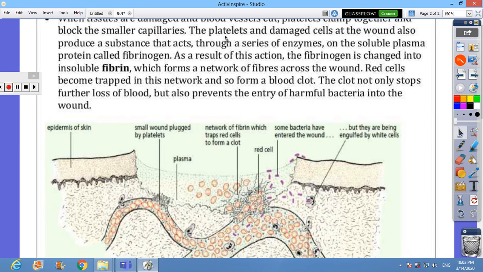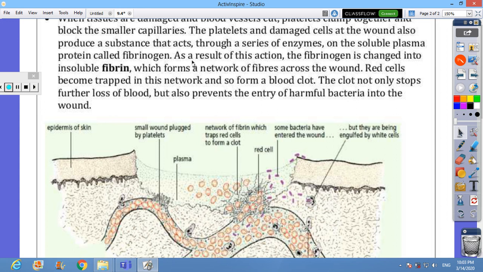The platelets and the damaged cells at the wound also produce a substance that acts through a series of enzymes. A soluble plasma protein called fibrinogen, which comes from the liver. So the liver produces a protein in liquid form called fibrinogen. This fibrinogen is flowing in the plasma and it can be changed into solid form by the effect of some chemicals released from the platelets.